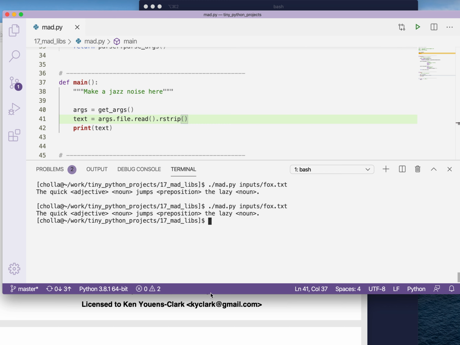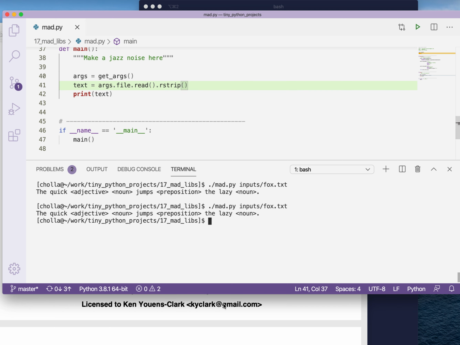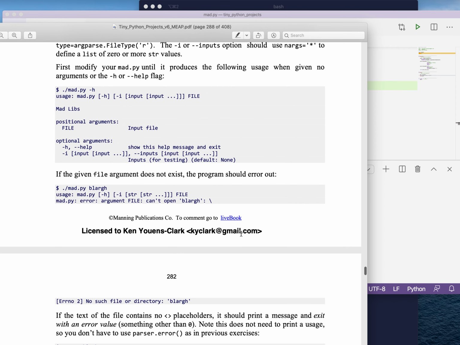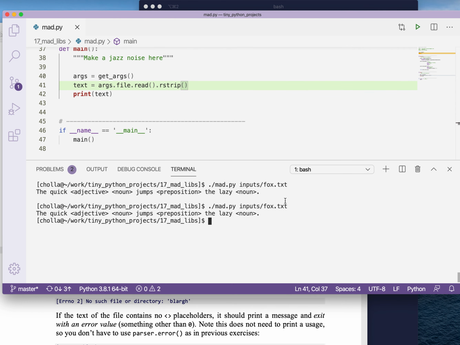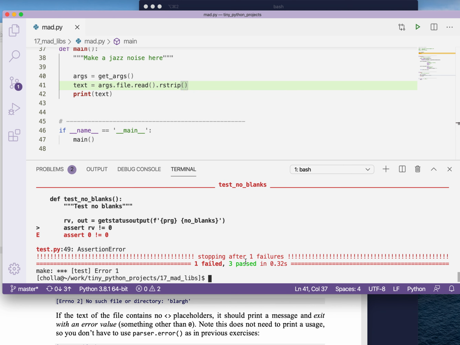Now, just because of the way we've described our inputs, having a file type there and it's readable, we're able to just immediately read in our data. And so this should handle it. Let's go check our help, make sure that we're looking pretty good there. That looks really reasonable. Let's run make test just to see how we're going so far.